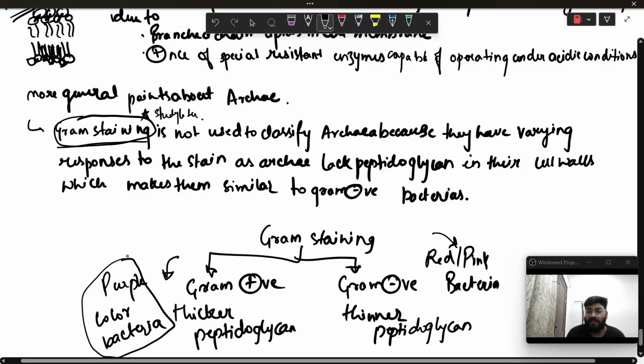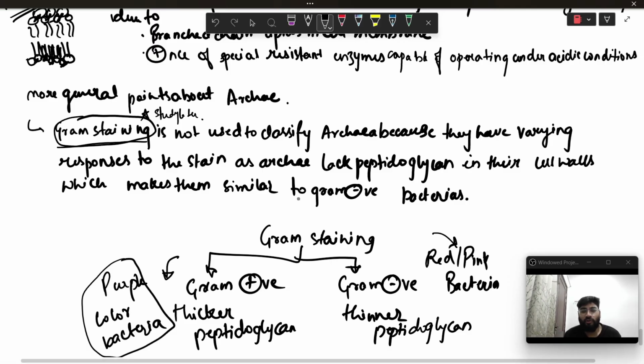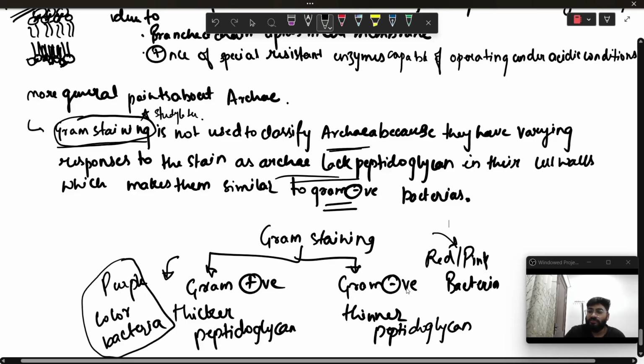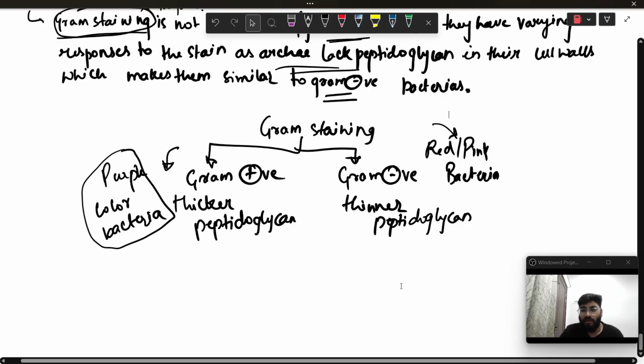But why exactly am I talking about gram staining when we are talking about Archaebacteria? Because gram staining is not used to classify Archaebacteria, as they have varying responses to the gram stain. Archaebacteria lack peptidoglycan in their cell wall, which makes them very similar to gram negative bacteria. Even though they are similar to gram negative bacteria, we do not recommend using gram staining to categorize Archaebacteria. So that's all for today for Archaebacteria.